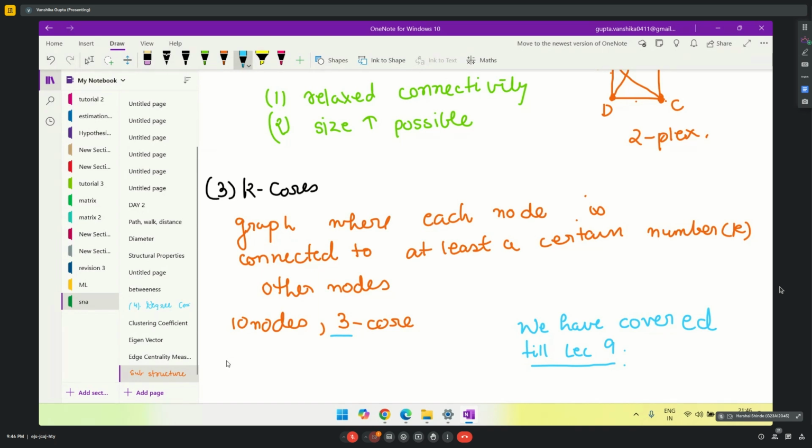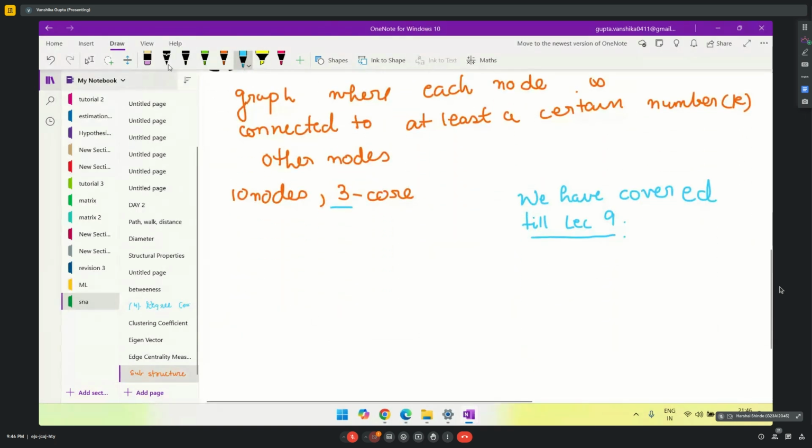So in the case of the k-core example you just gave, 10 nodes with 3-core, here 3 will be our value of K. Can you show an example of it graphically? I'll do one thing. I'll make the graph of this only. Let's say I make 10 nodes: 1, 2, 3, 4, 5, 6, 7, 8, 9 and 10. These are my 10 nodes.